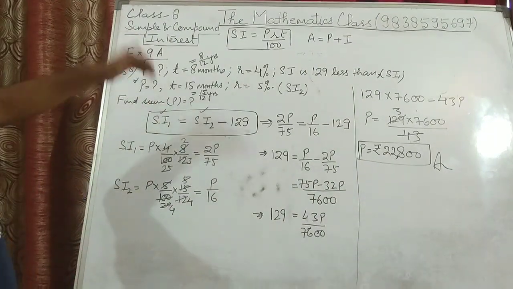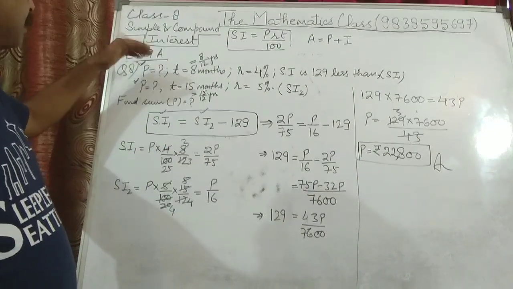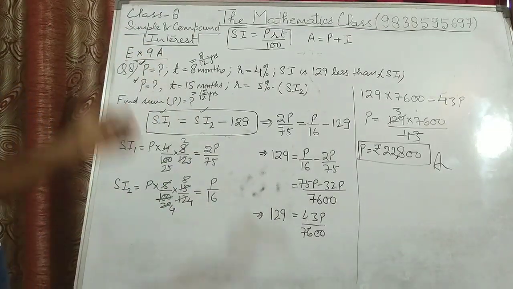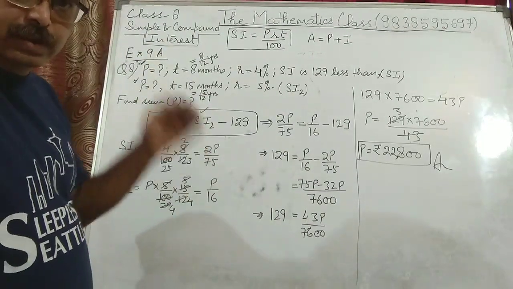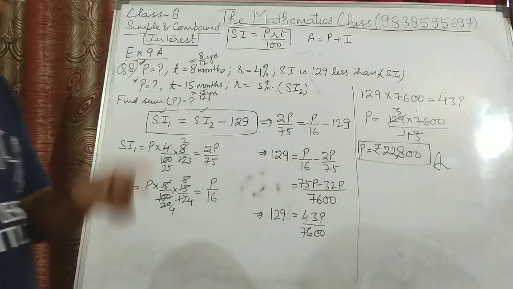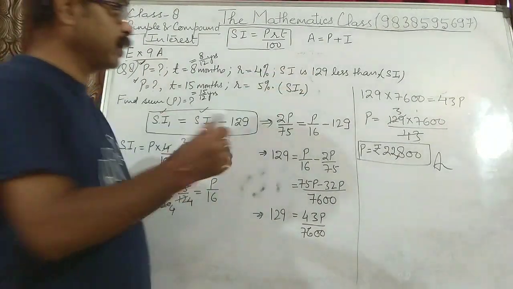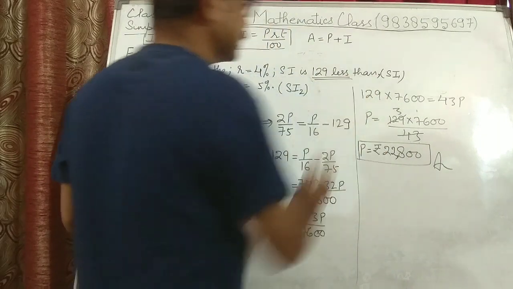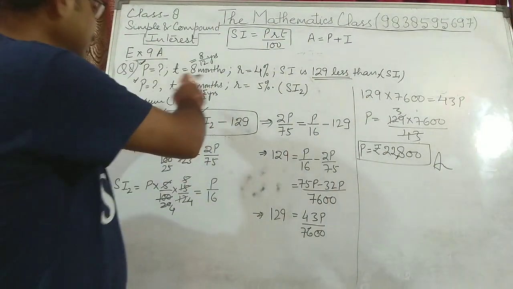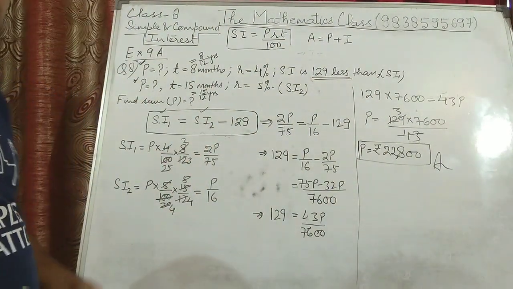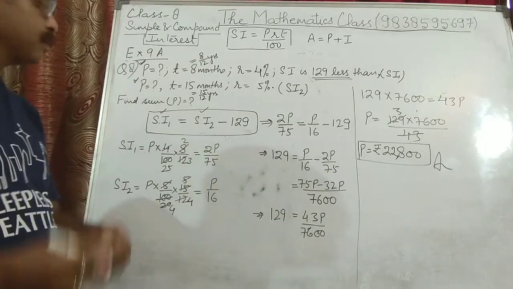I'll repeat it. It is given that principal is not given in both the cases. They say whatever was the simple interest in the first case is rupees 129 less than interest in the second case. So we calculated interest in both the cases.